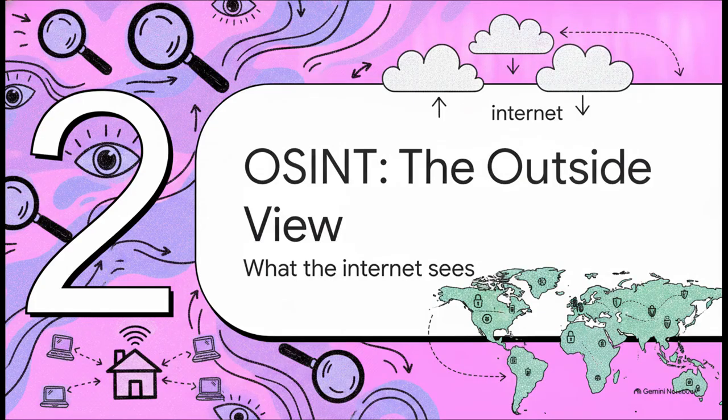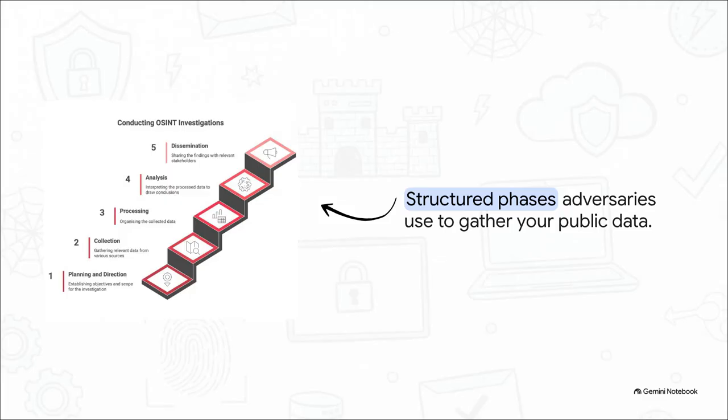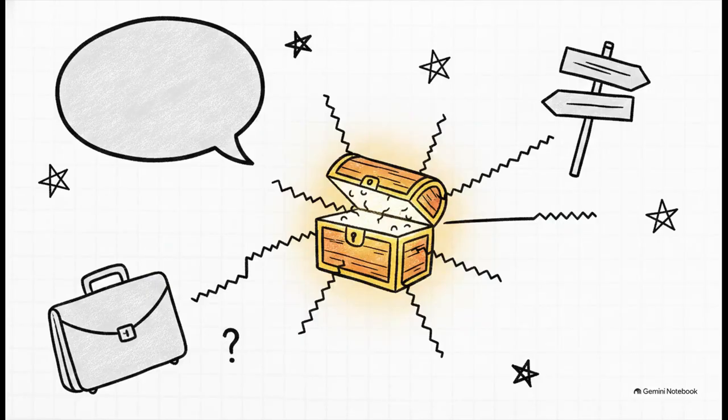Section 2. OSINT, the outside view. Adversaries actually need no hacking skills to gather your data. They employ structured collection methods, using nothing more than curiosity and a search box. Think about it. If you ever went down a late-night Google rabbit hole researching a first date, congratulations, you practiced OSINT. Stalkers and data brokers run these exact same phases, but they automate the process to scrape everything you leave public.